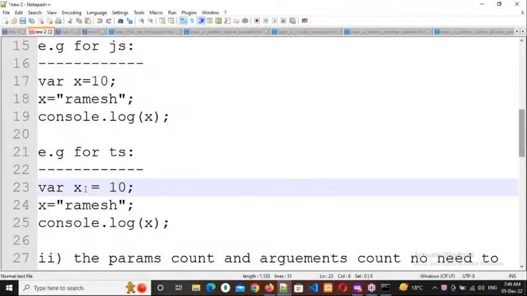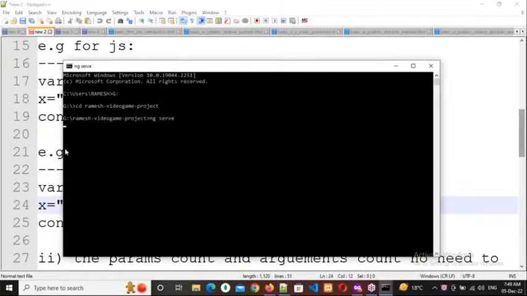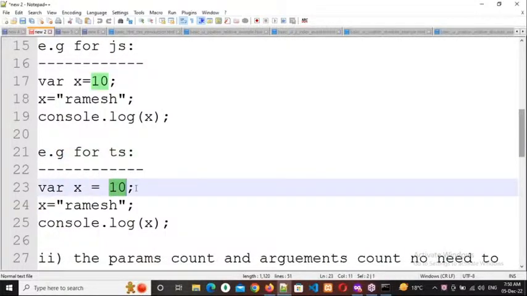No, not for that reason. If you don't mention the data type, it depends upon the first value. For example, line number 23 and line number 24. X is 10 here, X is Ramesh here. Which is the first value? 10 or Ramesh? 10 only. So it depends upon the first value, it will automatically assign the data type.